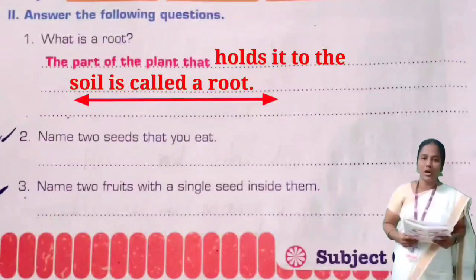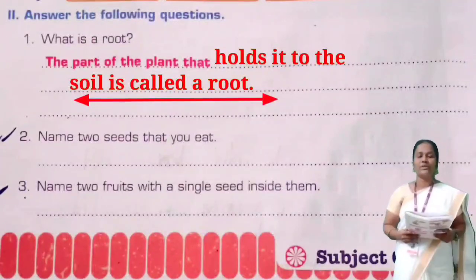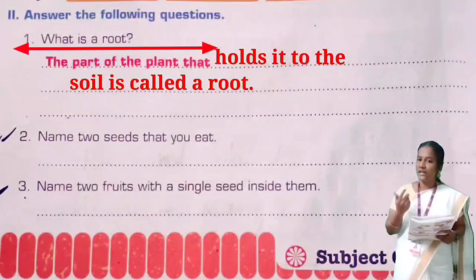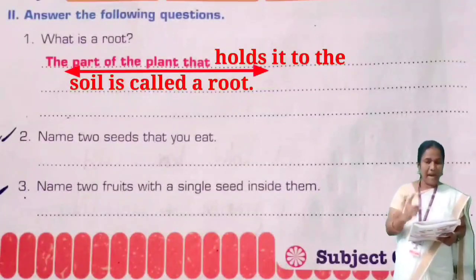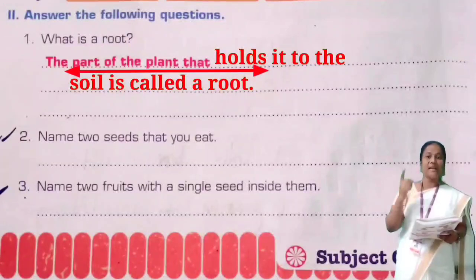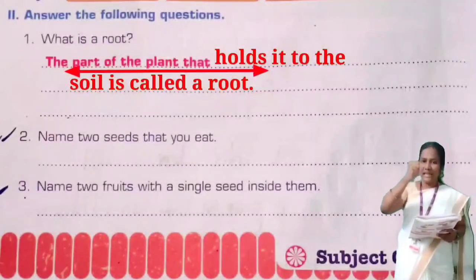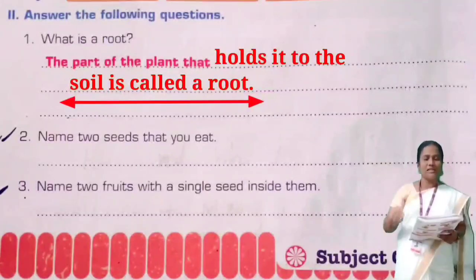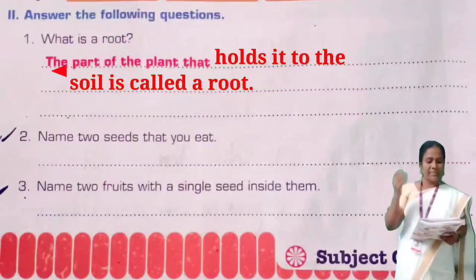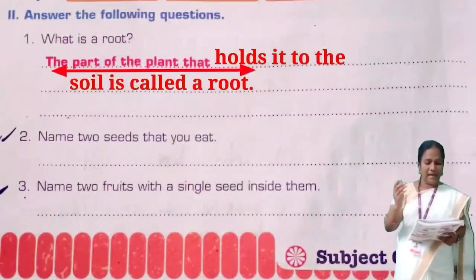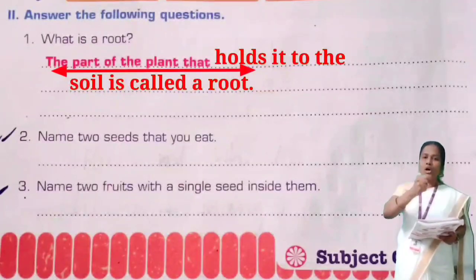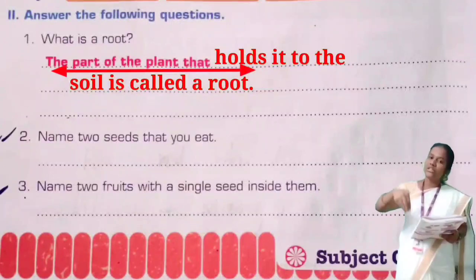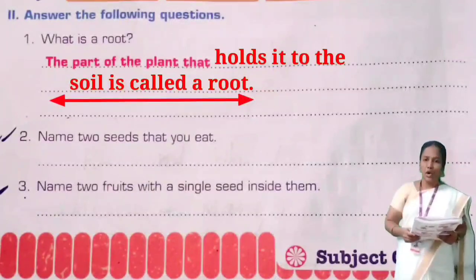Called. Is called a root. Root. What is the root, children? The part of the plant that holds it to the soil is called a root.